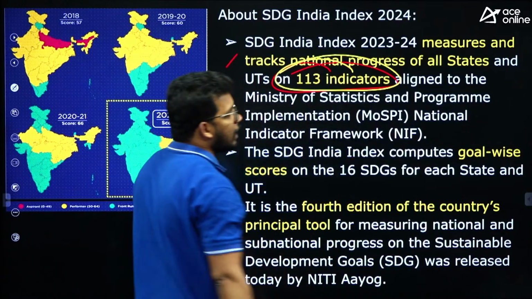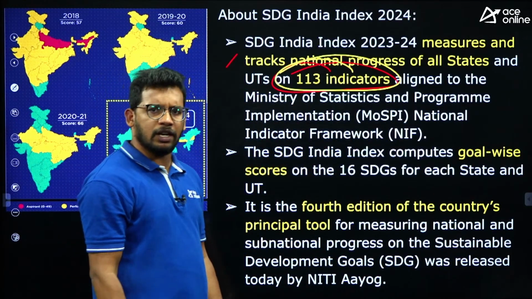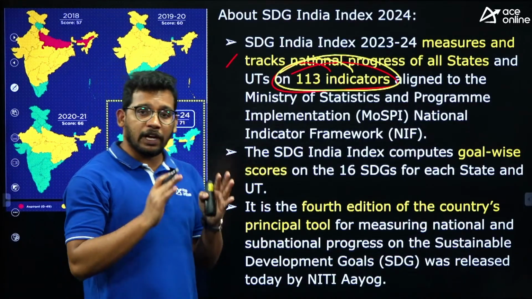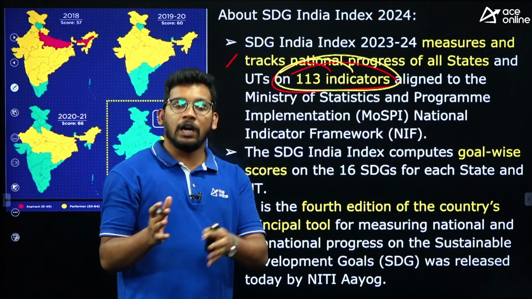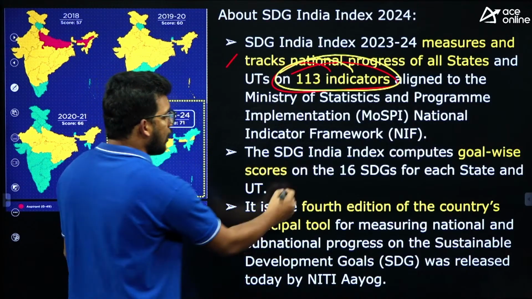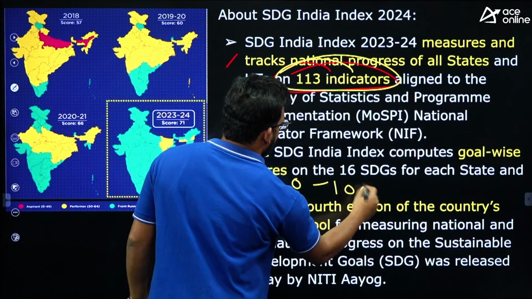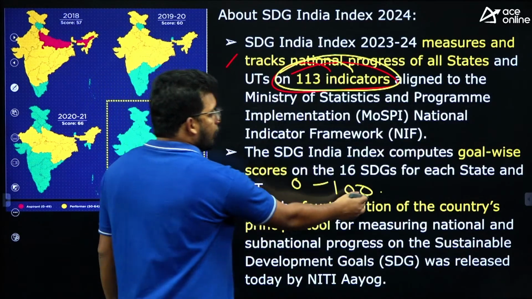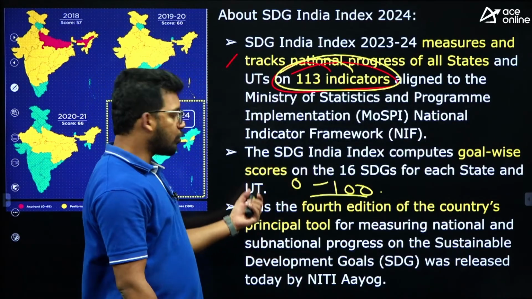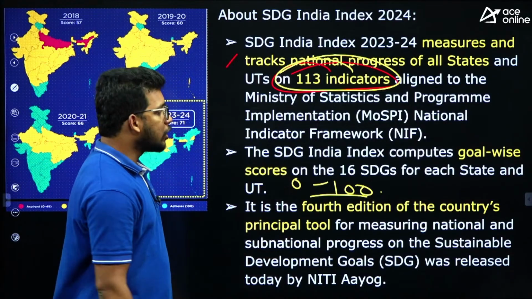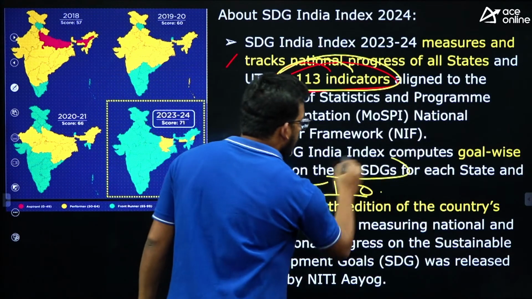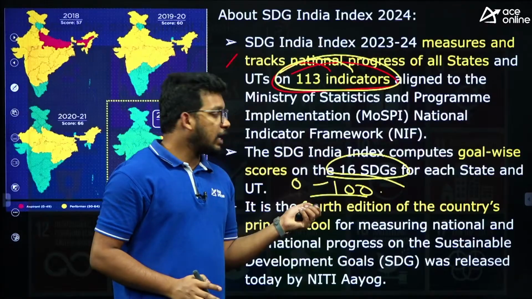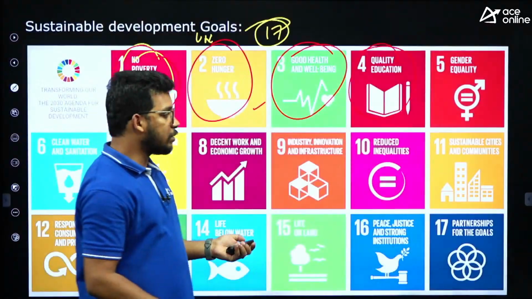Total 113 indicators like education, water, cleanliness, drainage. There are 113 indicators on which each state government will be assessed and given a score between 0 to 100. The score will be between 0 to 100, where 100 is the best state and 0 is the least state, right? So based on the performance, it is estimating for 16 sustainable development goals. Out of 17, they are estimating for 16 sustainable development goals.